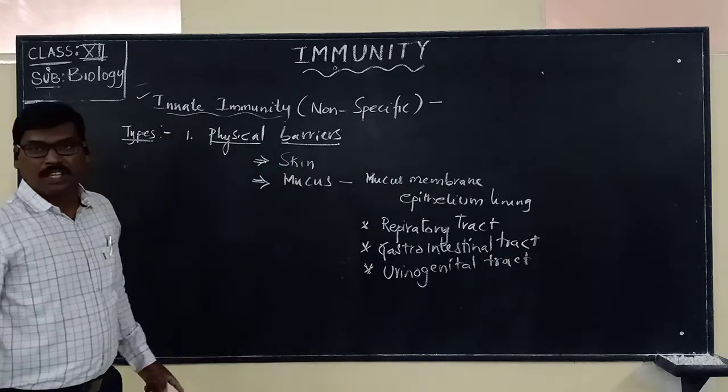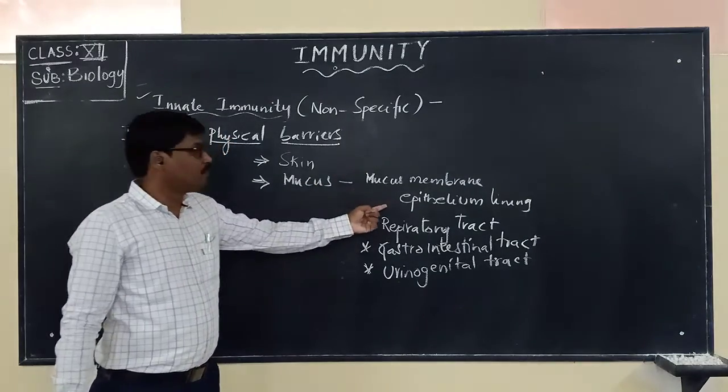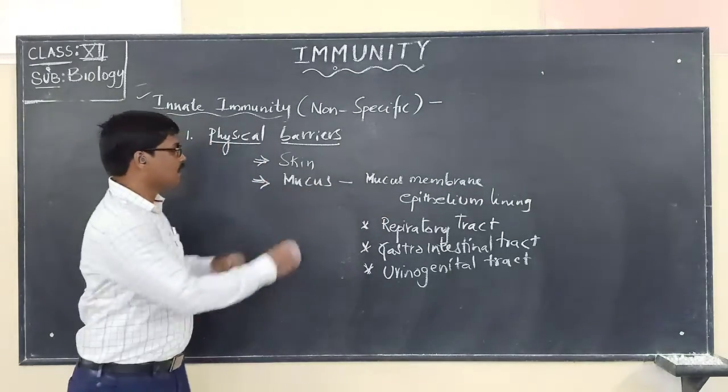All these have the mucous membrane made up of epithelium lining, which is responsible for producing the mucus.